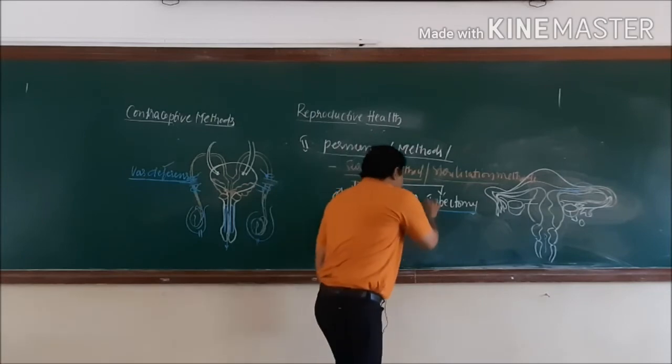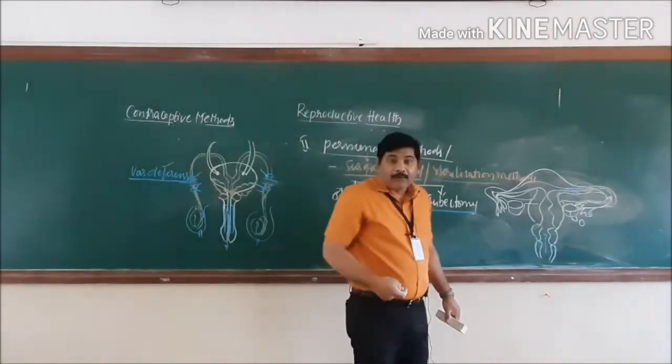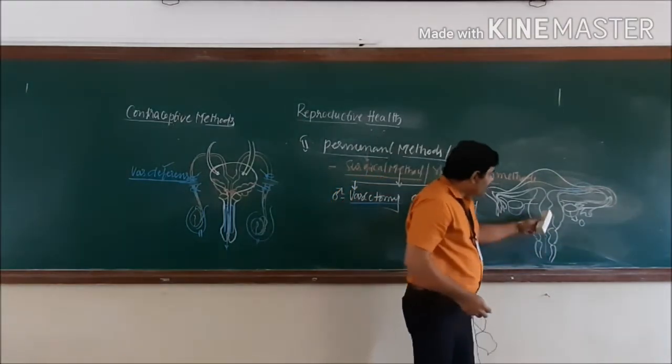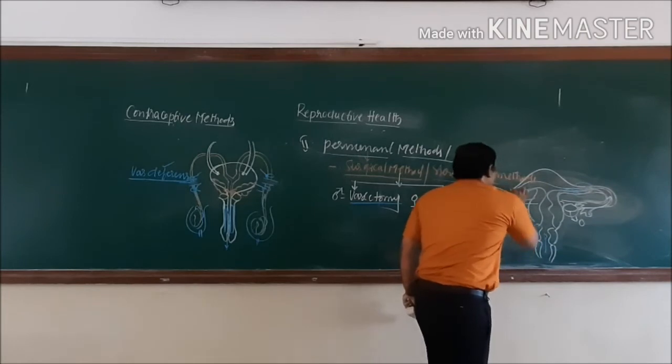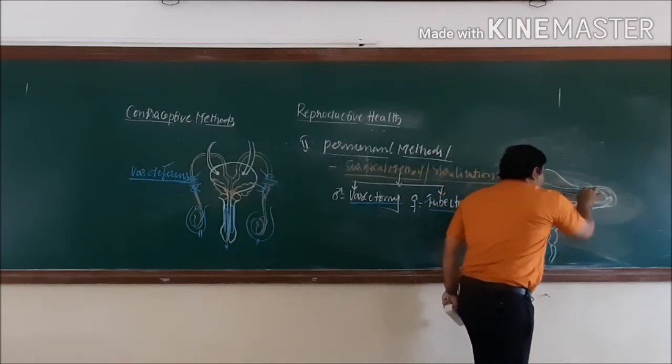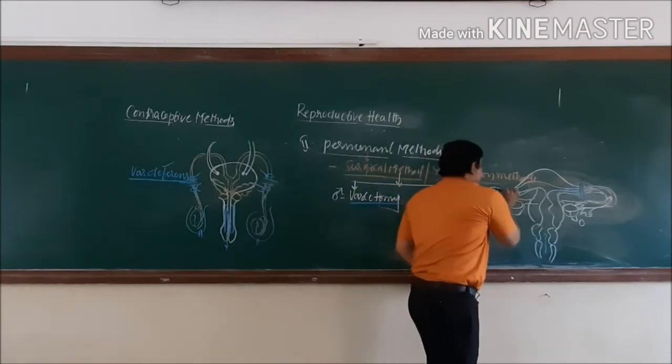During tubectomy, a small incision is made on the abdomen of a female, or else they go through the vagina to the fallopian tube, and the 2 fallopian tubes on either side are cut off. The cut ends of these fallopian tubes are tied off.